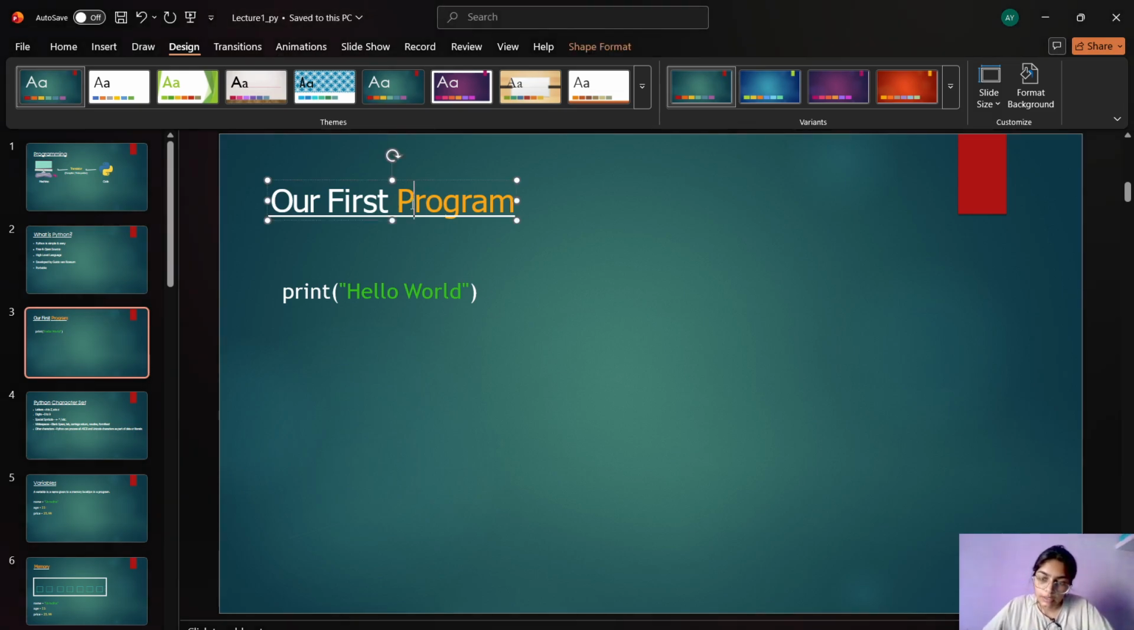Now let's get back. Here you wrote your first program, that is print hello world, and you have done that. What is print? Print is a keyword that is pre-assigned by the developers to run a program where you can get the output.